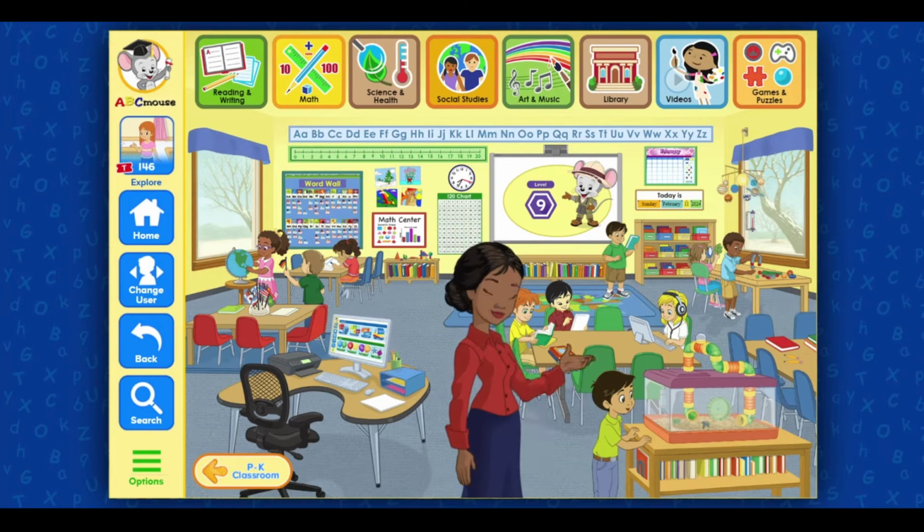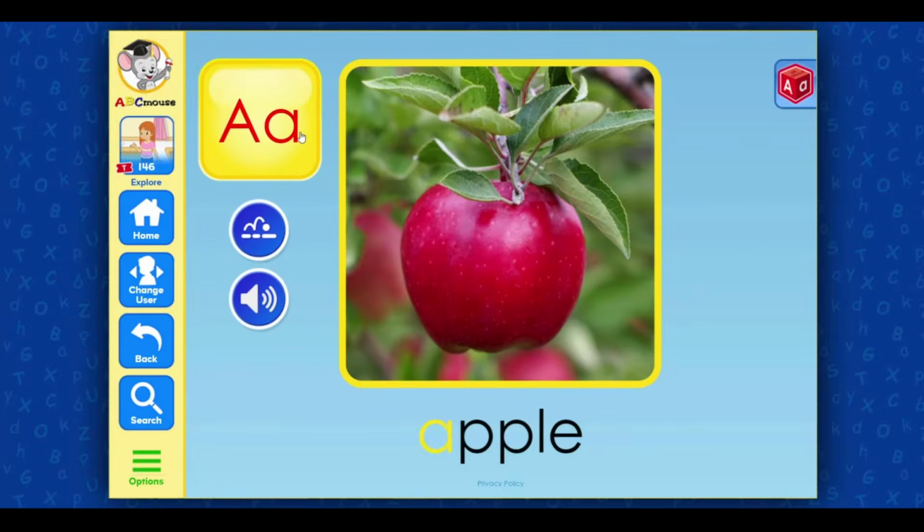Welcome to the classroom. Click on the whiteboard to get started on your first lesson. A. Apple. A. Apple. Continue to next activity.